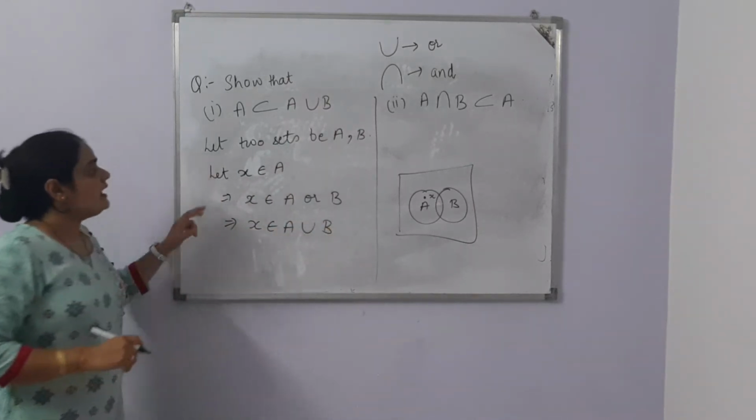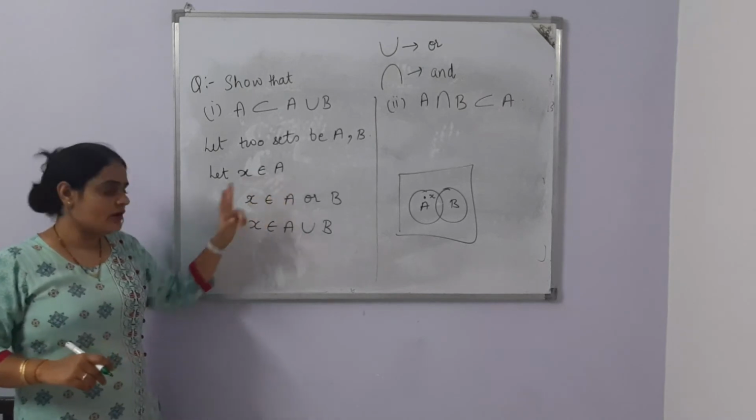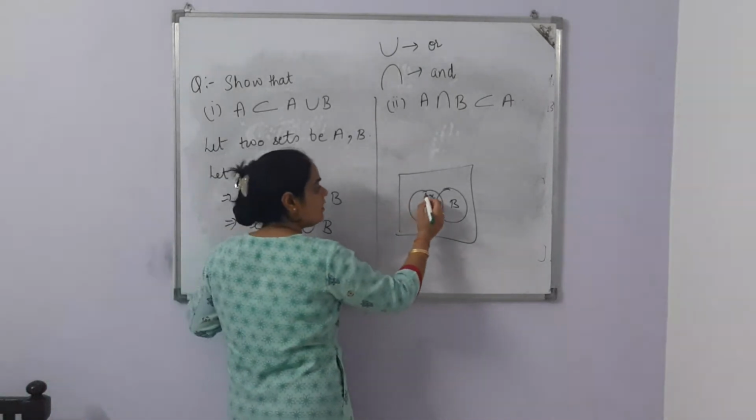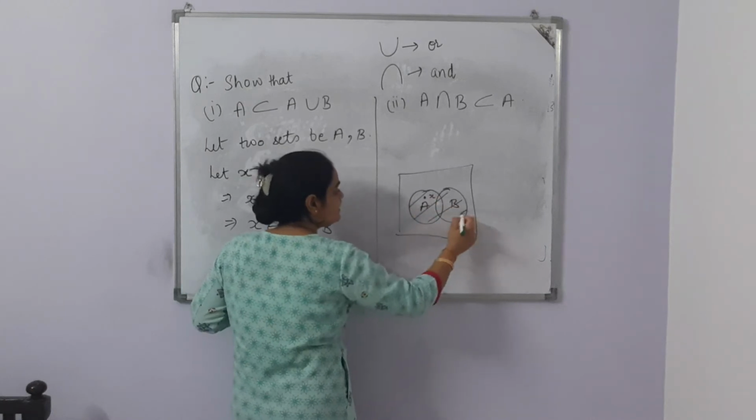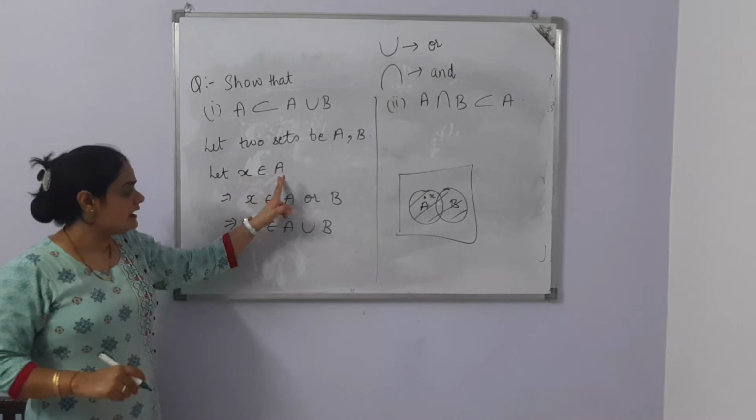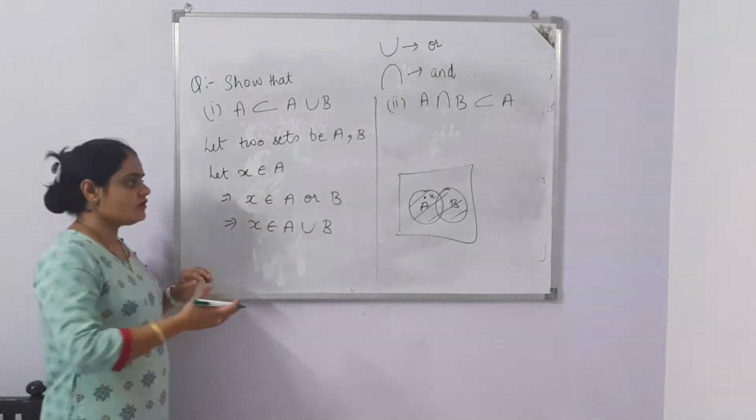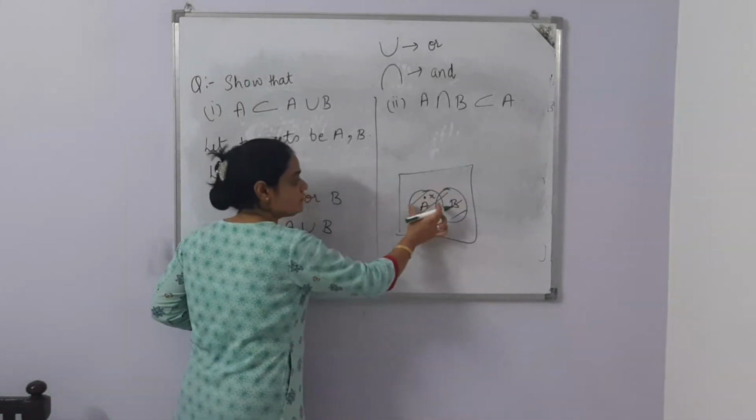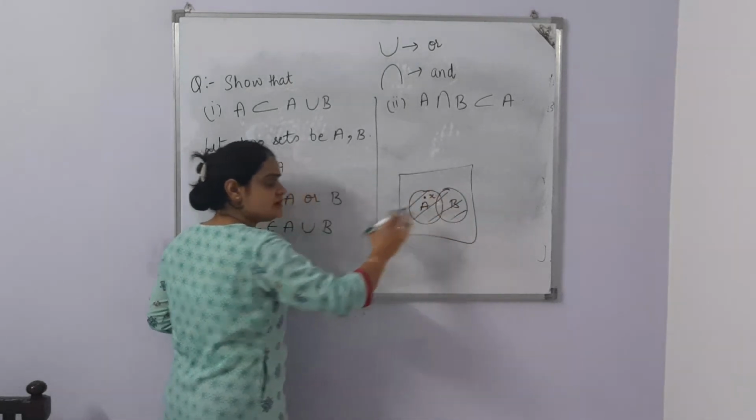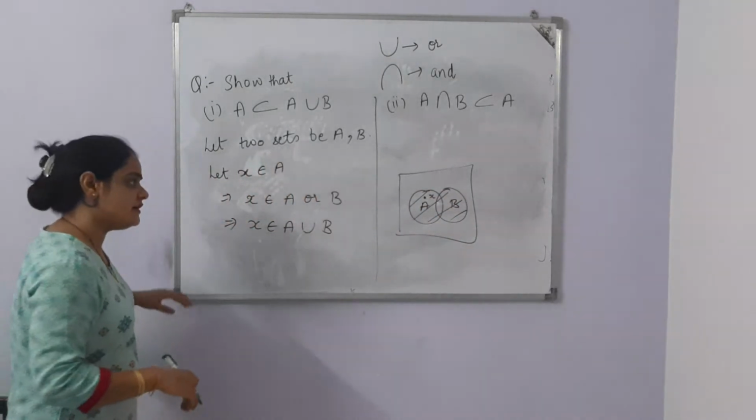So, X is in A or X is in A union B. That means A is a subset of A union B. Of course, A union B is the whole part. Also, B is a subset of A union B.